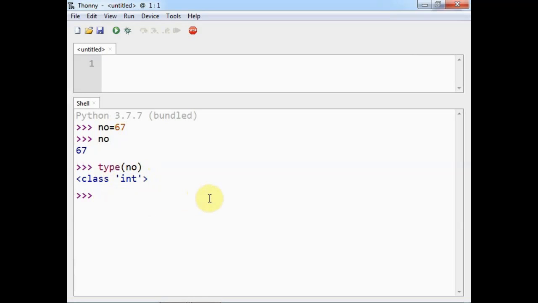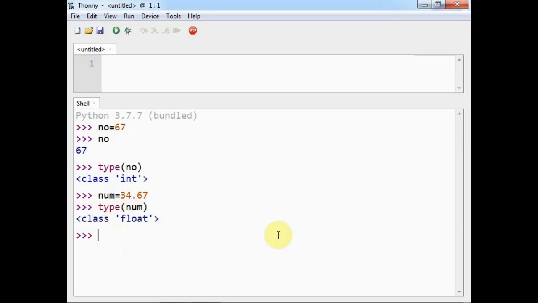Similar to this, if I use num is equal to 34.67, and if I say type of num, then it will give me class float. So now this num becomes an object of the float class.